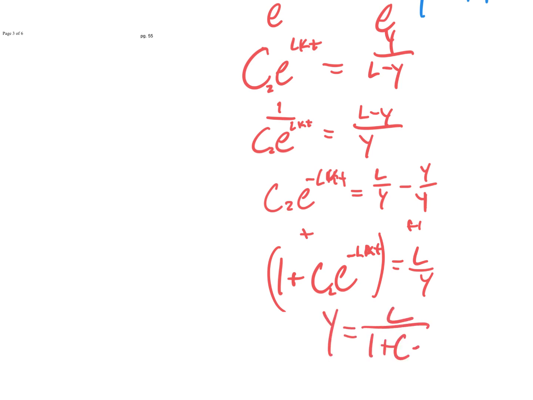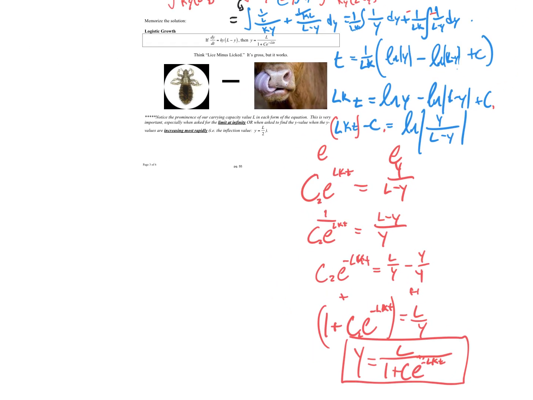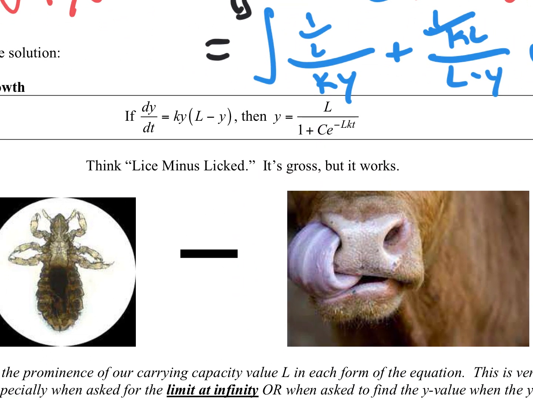I'm going to drop that 2 for now. E to the negative LKT. And there you have it. That's what we were looking for all along. Okay. So there's our value, and you don't want to go through that again, so it's best to just kind of memorize this. All right, L over 1 plus C e to the negative LKT. That's the form it's going to be.